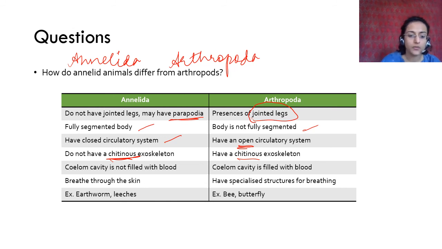Then you have a coelom cavity that is not filled with blood. Here, arthropods have a coelom cavity because they have an open circulatory system. Their coelom cavity is filled with blood. Okay. Annelids breathe through the skin.